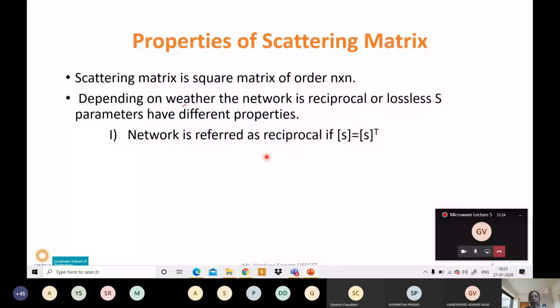So how do we find the transpose of the S matrix? We will take a simple example of a 2-port network. It will have the parameters S11, S12, S21 and S22. These 4 S parameters are possible for a 2-port network.